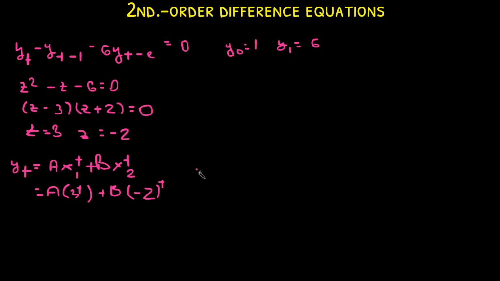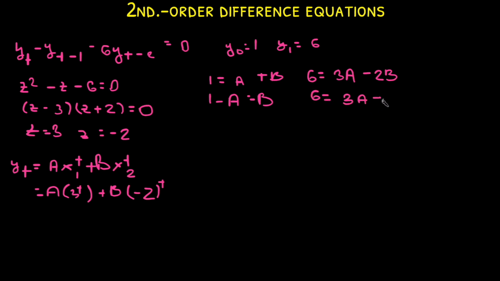And since we're given what y0 and y1 equal, we can find what the constants a and b equal. In case of y0, which is 1, it equals a plus b, since 3 and negative 2 cancel out by being to the power of 0. This means that we can separate one variable, b, and equate it to 1 minus a. We write the same general solution for y1, which is 6 equals 3a minus 2b.